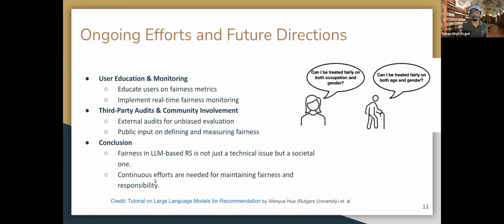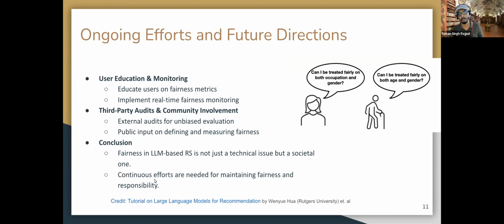So what are the ongoing efforts in the field of LLM based recommendations, and what are some of the future directions? Obviously, one important thing we can do is user education and monitoring. Sometimes it cannot be well received by our users if we try to increase diversity. Our user might complain, why am I getting this kind of content, because I don't follow this or I don't align with this content.